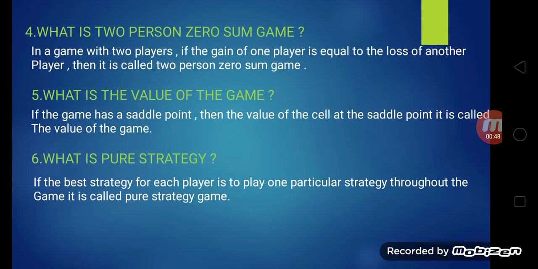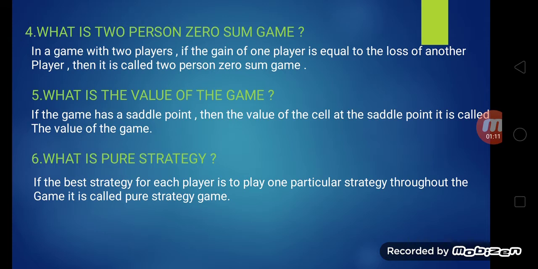What is a two-person zero sum game? In a game with two players, if the gain of one player is equal to the loss of another player, then it is called a two-person zero sum game. What is the value of the game? If the game has a saddle point, then the value of the cell at the saddle point is called the value of the game.